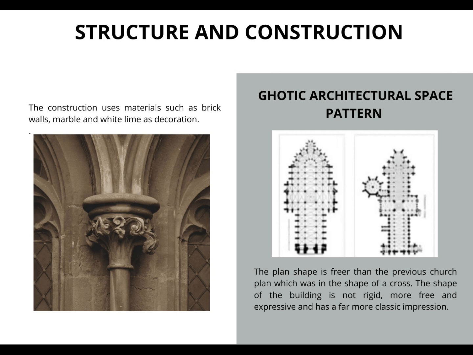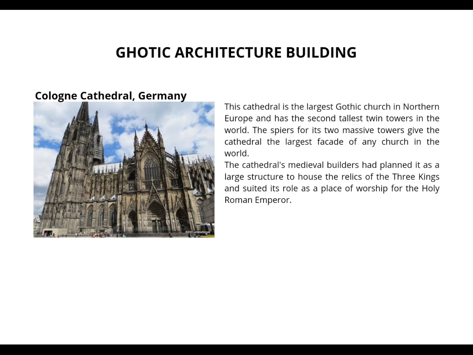The plan shape is firmer than the previous Roman plan, which was in the shape of a cross. The shape of the building is not rigid, more free and expressive, and has a far more classic impression.